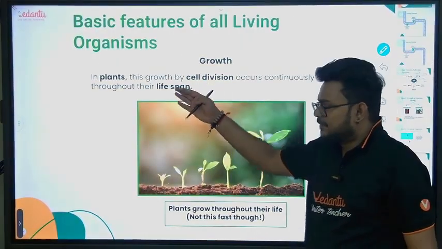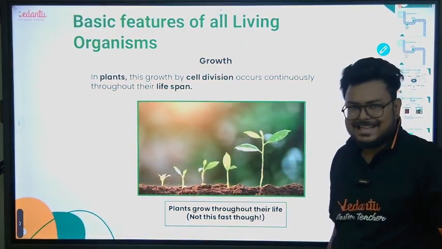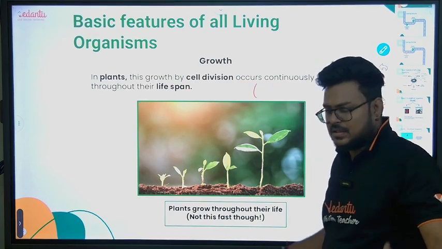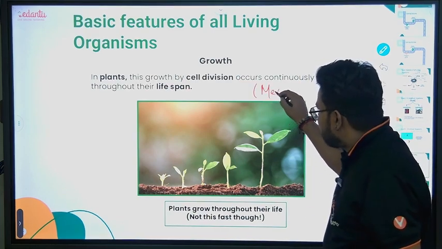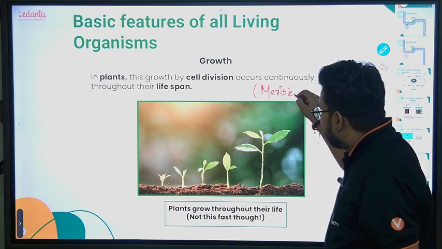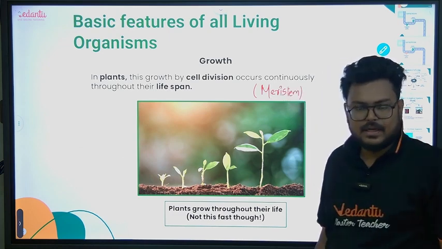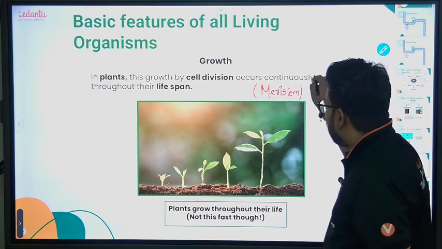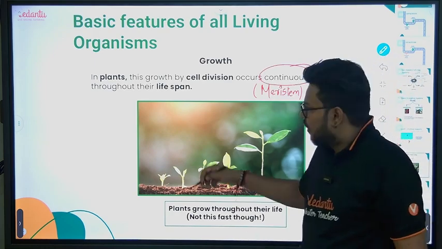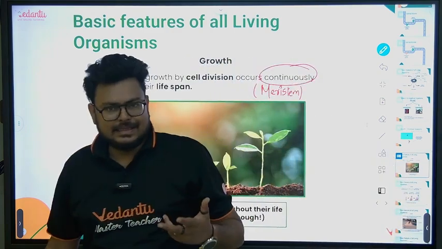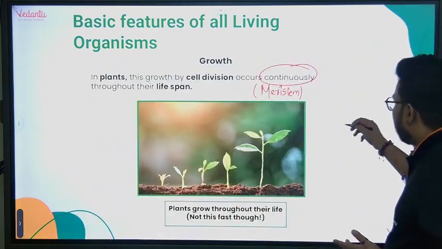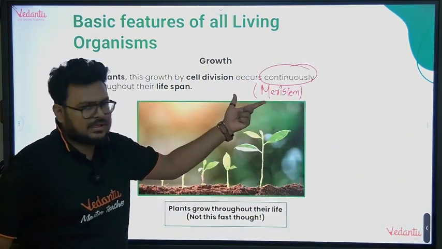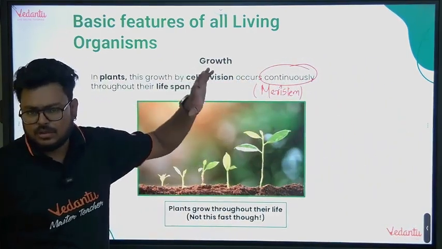Now guys, in case of plants, growth takes place at specific points. And I know that you guys are very, very intelligent. So the point where growth occurs is called meristem. Meristematic regions are where growth takes place. And in case of plants, growth is continuous. Throughout the life it happens. And that type of growth is called what? Indefinite growth. That we will cover in plant growth and development. No issues.